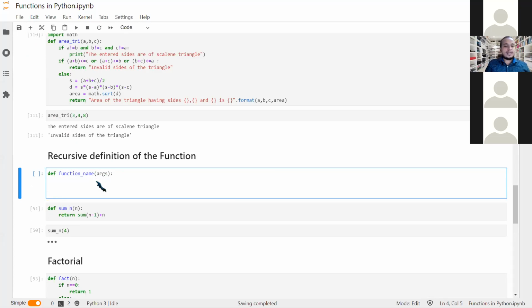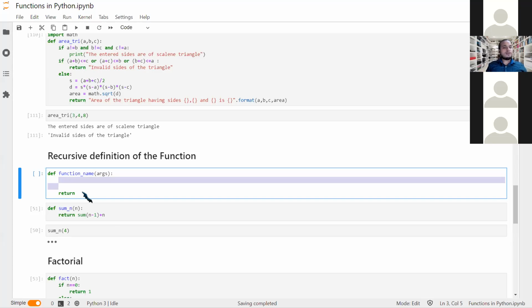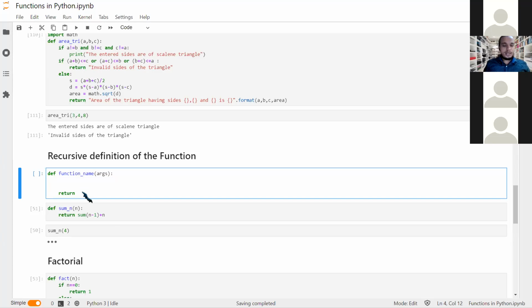Whatever we want to do, we can do it here. This is for the extra things. But for the recursive function, we return and we write the same function name which we have used to define this function. And what we want to do with it recursively. So what I want to do in sum_n, I need to add.